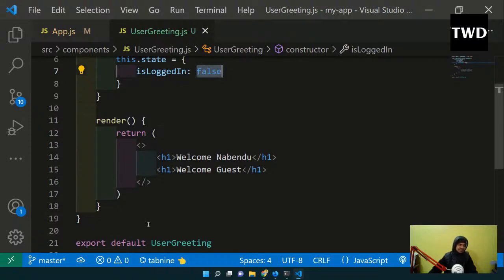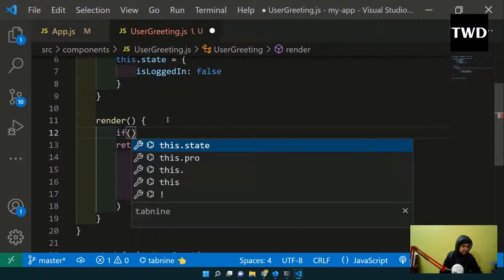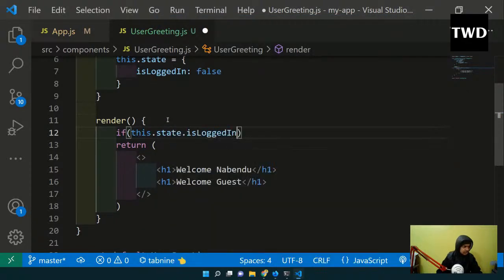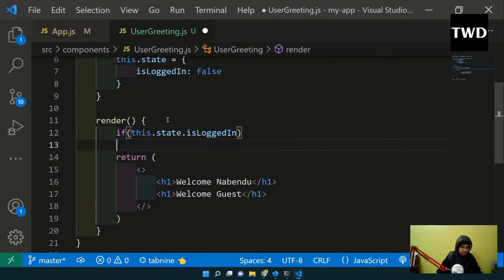So let's start. The first way is that we can use an if statement inside render. How to use the if statement? See, we are returning everything here. Instead of this, I will have if this.state.isLoggedIn. If I have only one statement, I don't need anything else. So I will have return this thing.